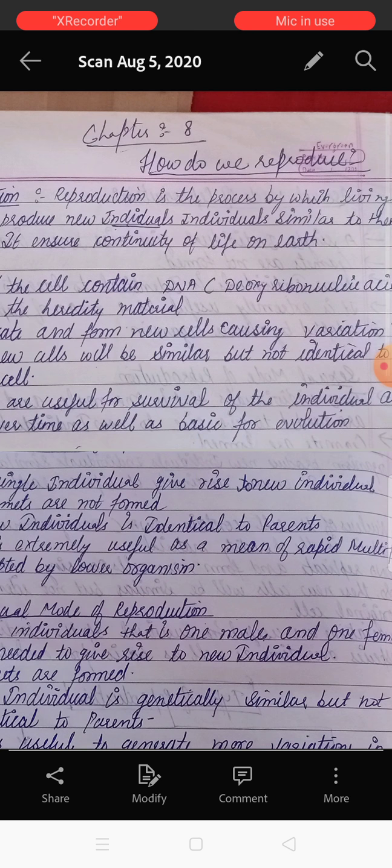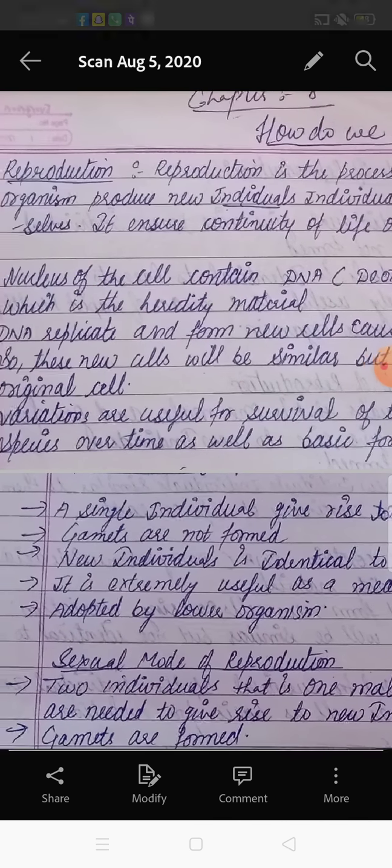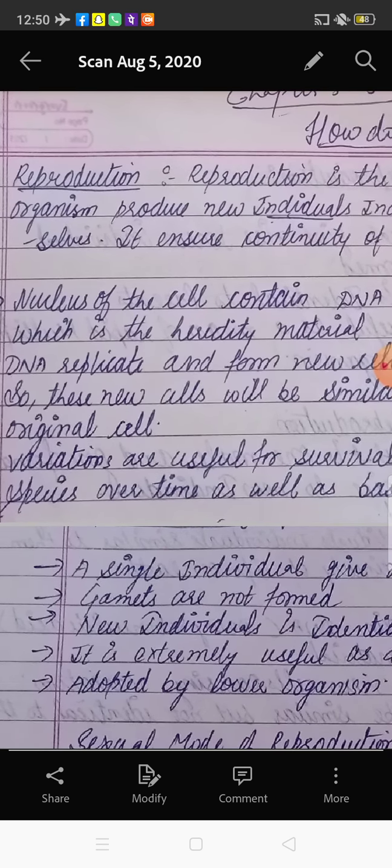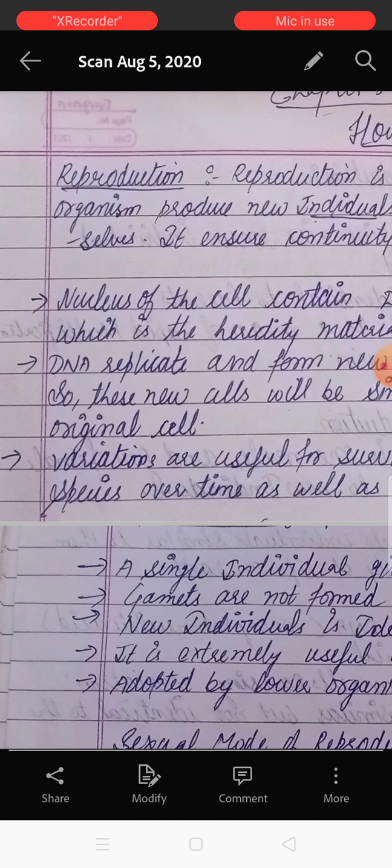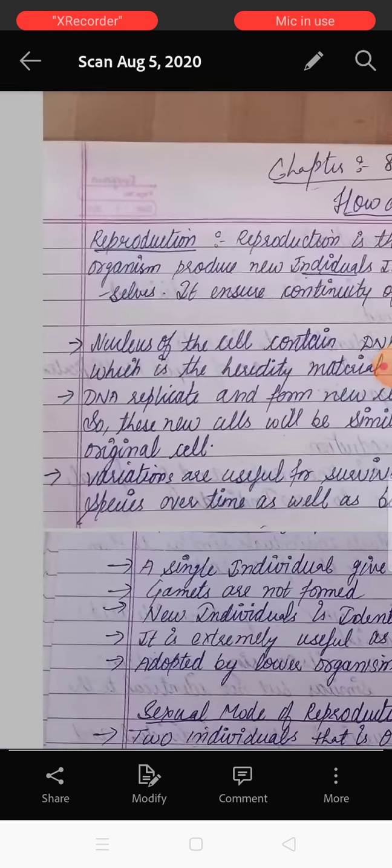So first of all, we need to know the meaning of reproduction here. What do you mean by reproduction, students? Reproduction means the production of a new one from the older one, like we are produced from our parents. So this process is named reproduction.